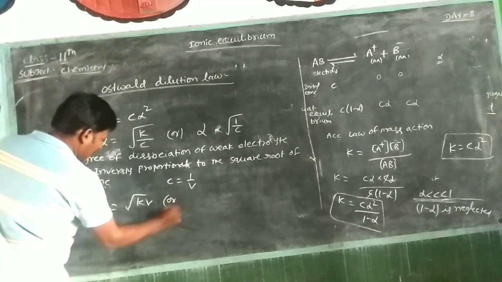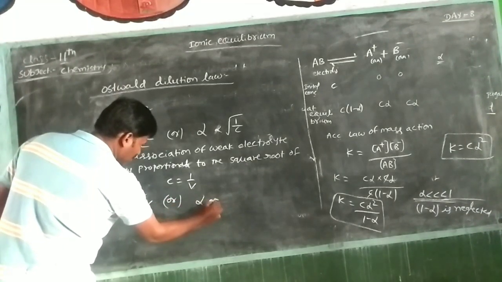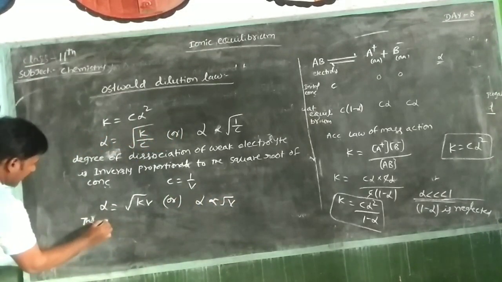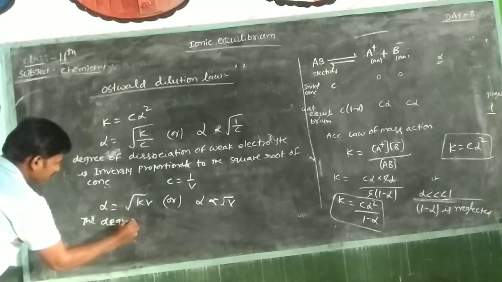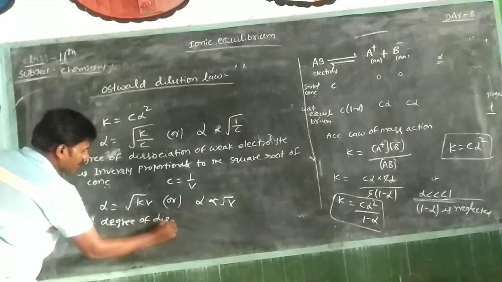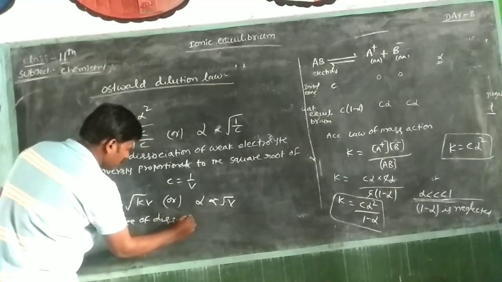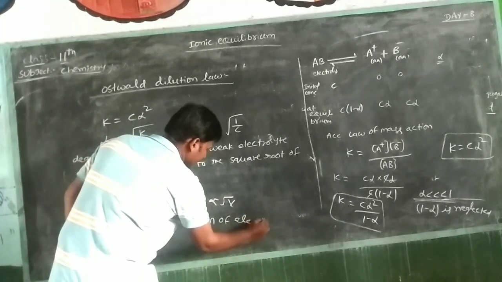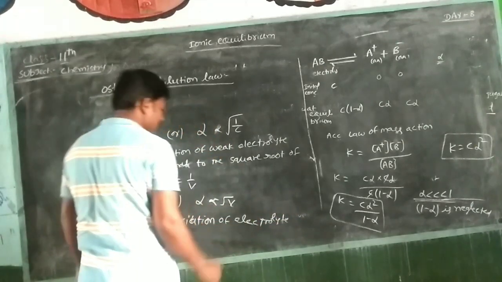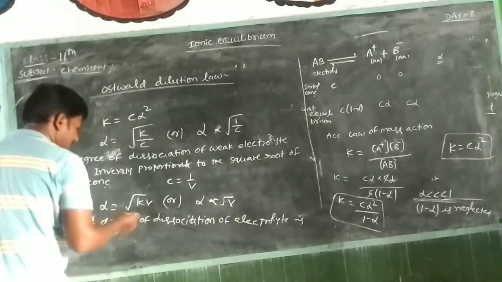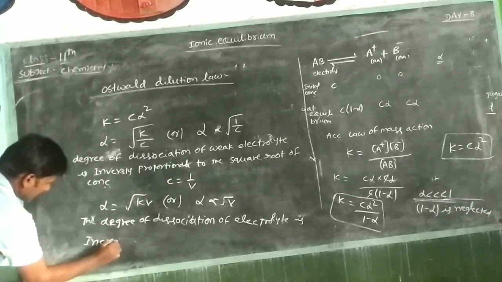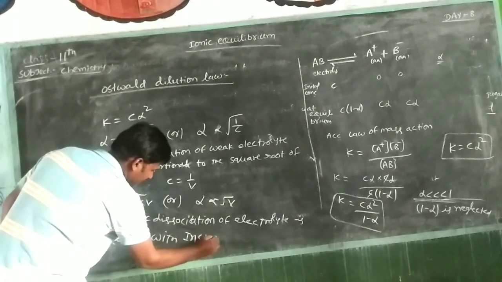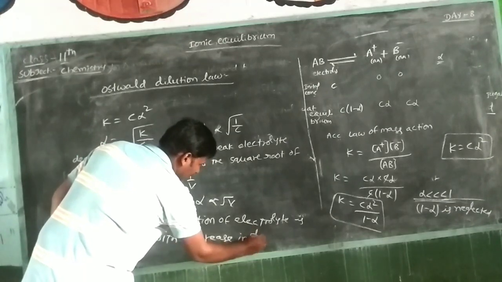That means alpha is directly proportional to root V. That means the degree of dissociation of the electrolyte increases with increase in dilution.